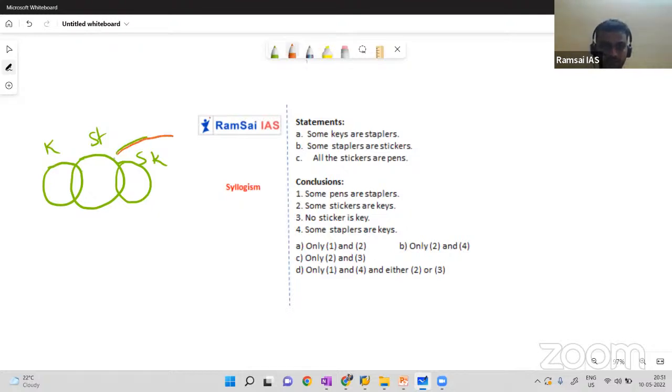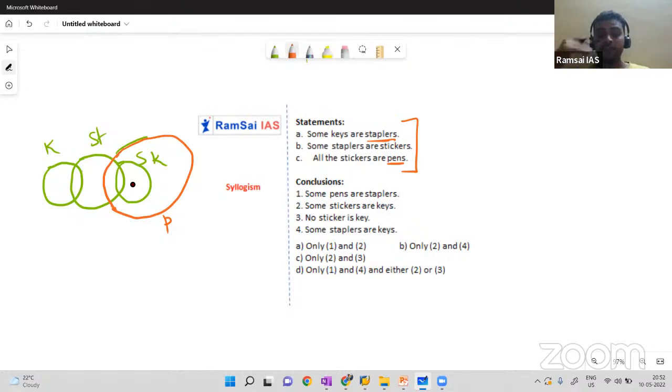All stickers are pens. See, I want to cover all the stickers with pens, but I don't know what is the relation between sticker and pen. It was not given in the statements. In the statements, nowhere do we know the relation between pen and stapler. That's the reason I'm in a dilemma whether to touch stapler or not with pen. But if you want to cover all the stickers with pens, there is no way. You have to touch sticker.